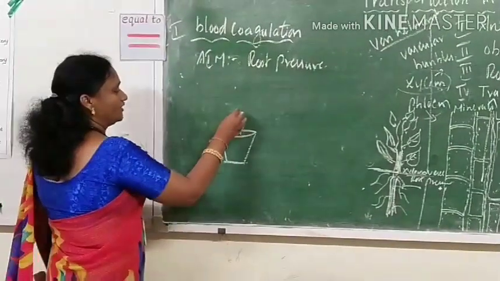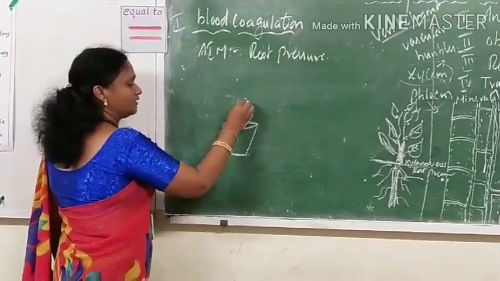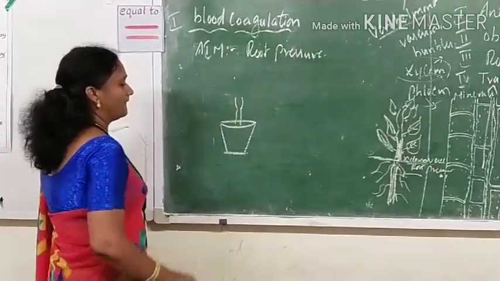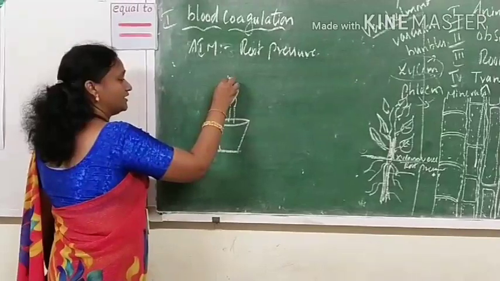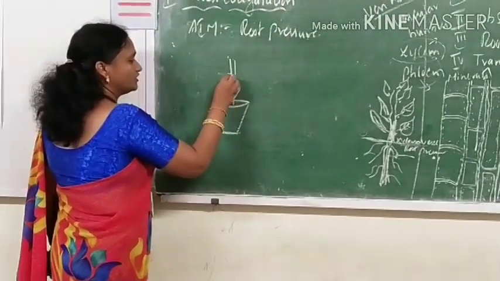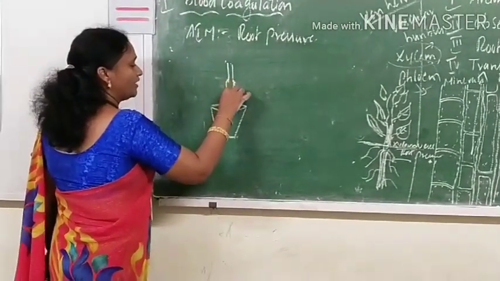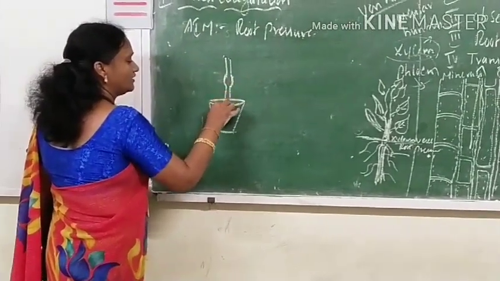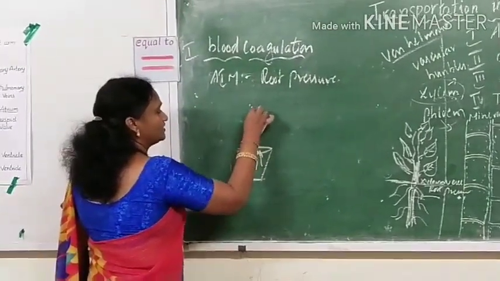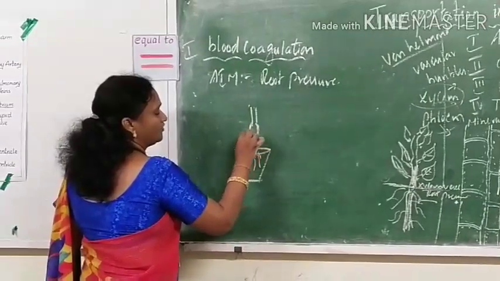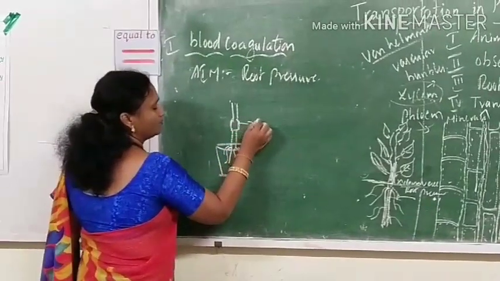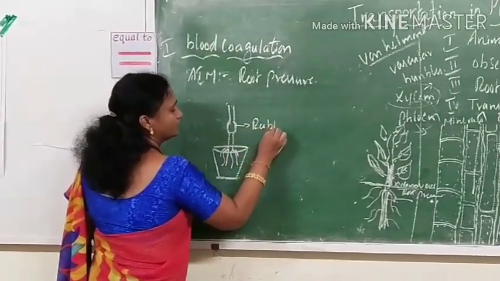To the stem, what will we be doing? We will be attaching a rubber tube to this stem, and then you attach a glass tube to this rubber tube. See that it is firm enough so that no water escapes from the outside. So first we have taken the stem, cut one inch above. Then we place the rubber tube, and on the rubber tube we place the glass tube.